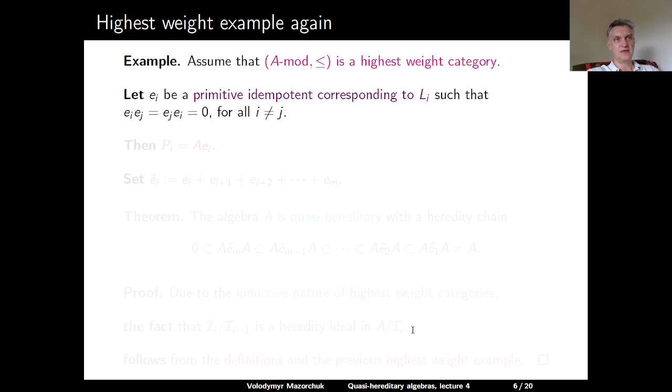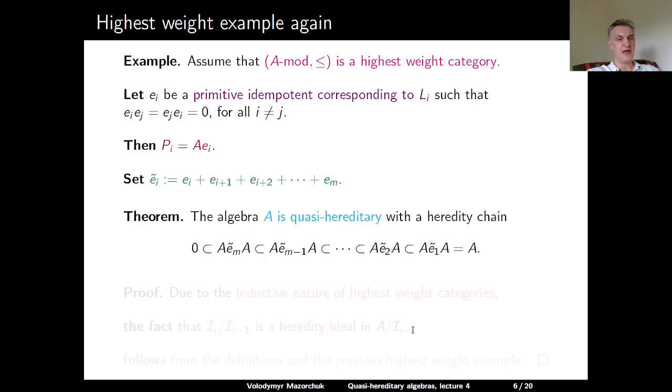So basically we fix a full set of pairwise orthogonal primitive idempotents for A. Then the projective module Pi is equal to A times Ei, and let us denote by Ei tilde the sum of Ei plus 1, Ei plus 2, and then all the way up to Em.